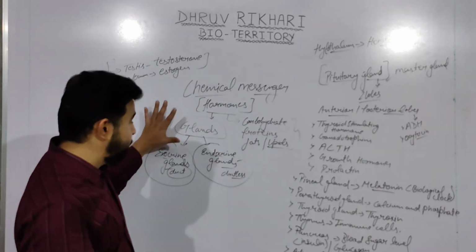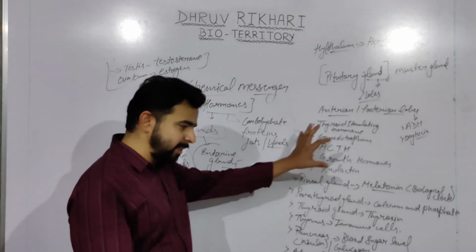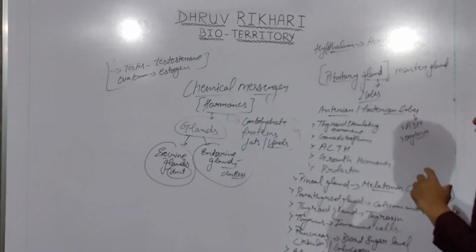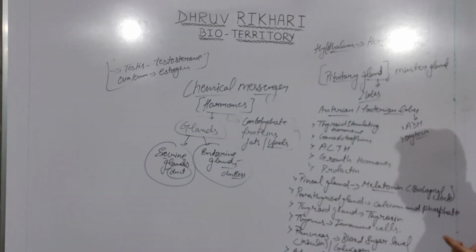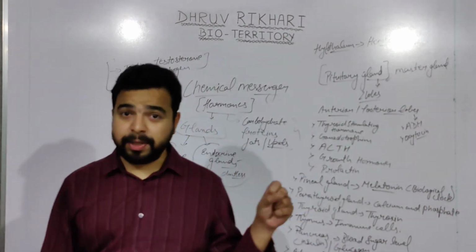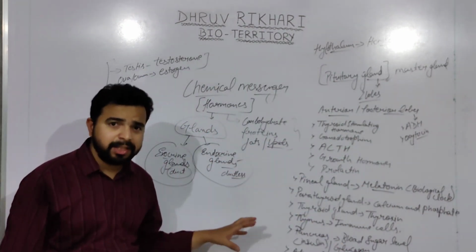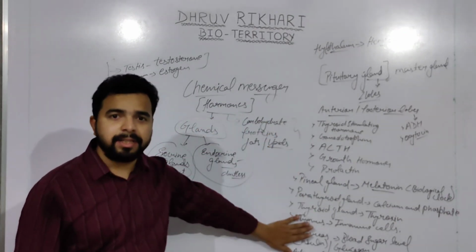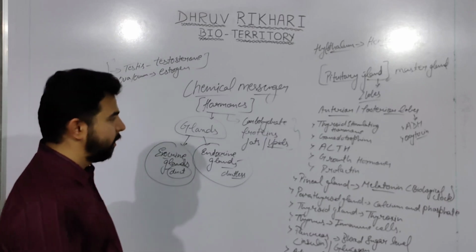So these are the important hormones and their secretions. These secretions help in growth, development, maturity, changes in the body, responding to external stimulus, and physiological functions. For all those things, these chemical messengers are responsible.